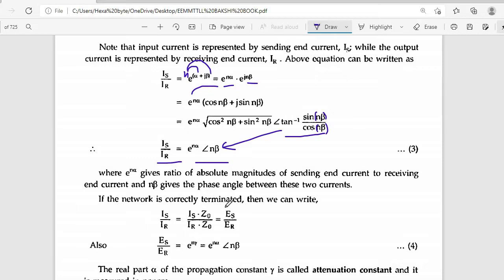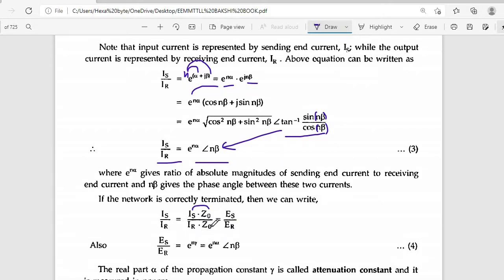If the network is correctly terminated, then we can write Is by Ir is equal to Is by Ir into Z0 by Z0. So Is into Z0 is current into resistance, which is voltage, but here we are taking it in terms of EMF.